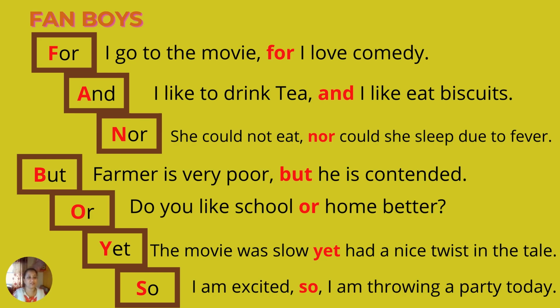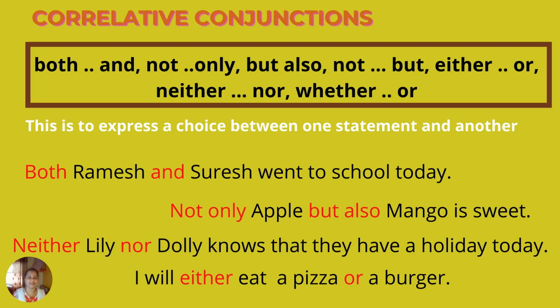Okay. And so, I am excited. So, I am throwing a party today. I am excited. And what is the effect of my excitement? I am throwing a party today. So, this is the cause and effect combination for so. Correct? Okay, so we are done with the coordinating conjunctions very quickly like that, right? Yes, next we are going to correlative conjunctions.